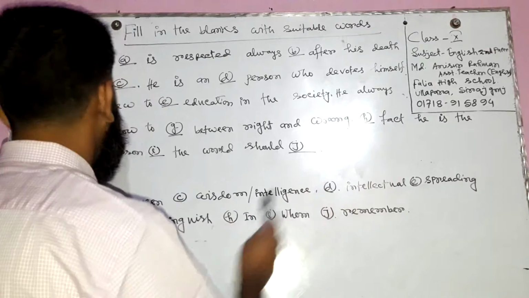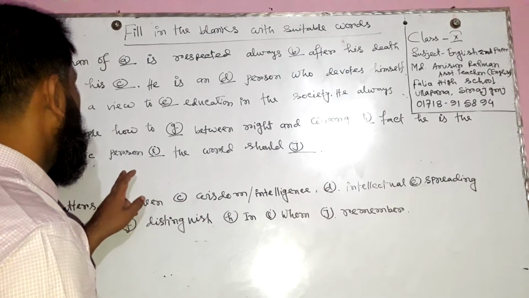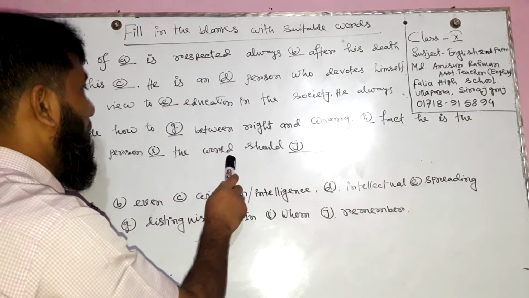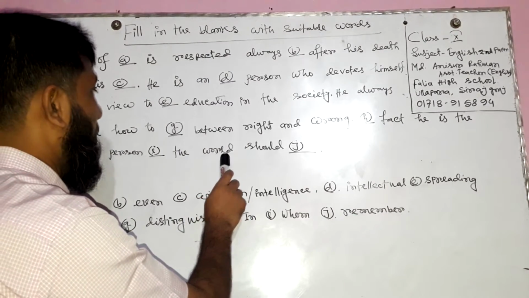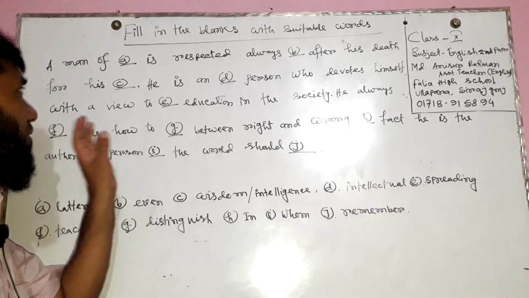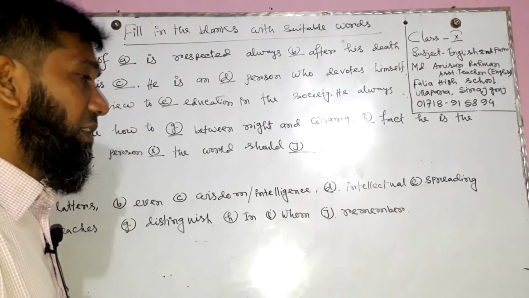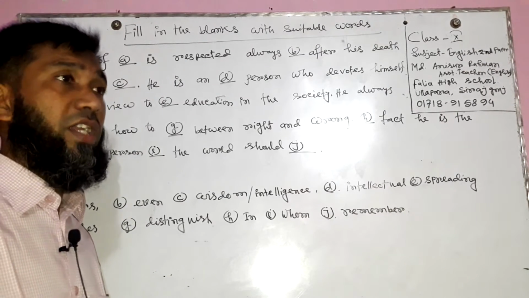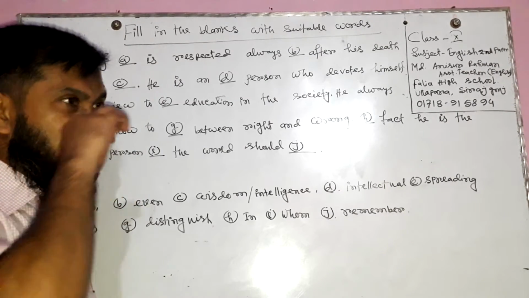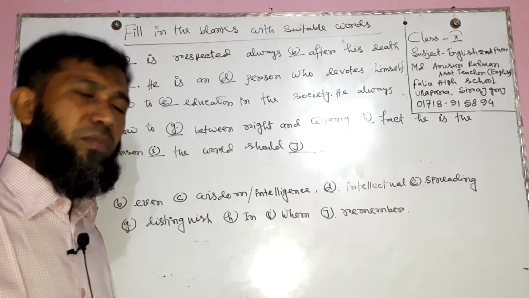In fact, dash authentic person dash the world should dash. We need to fill these blanks with suitable words. These words may be noun, pronoun, adjective, adverb, verb, conjunction, and preposition, maybe.